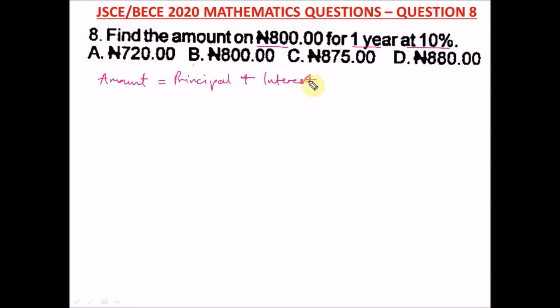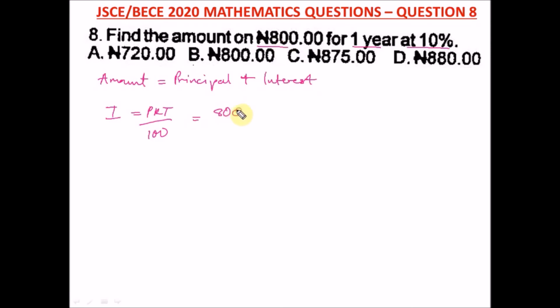Okay, make sure you know this formula. All right, so we know the principal, but we don't know the interest. And remember the formula for your simple interest, that's your interest, is equal to PRT over 100, where from here we know our P as 800, we know our rate as 10%, and our time T as 1.